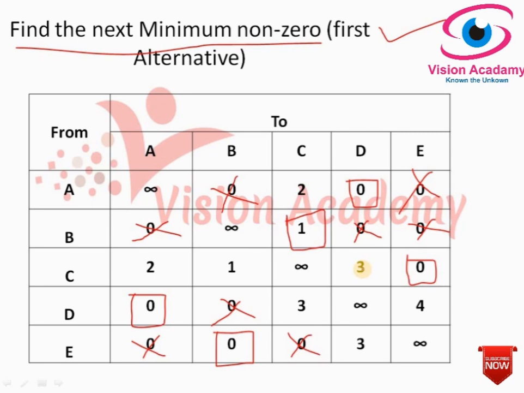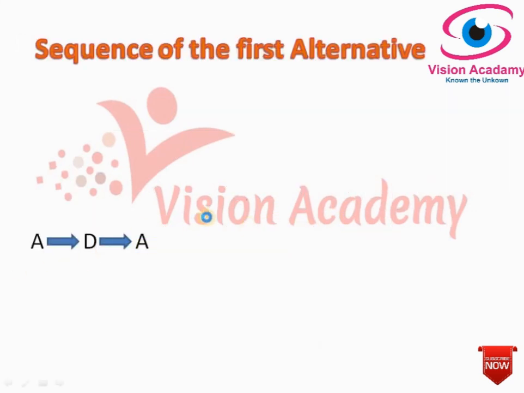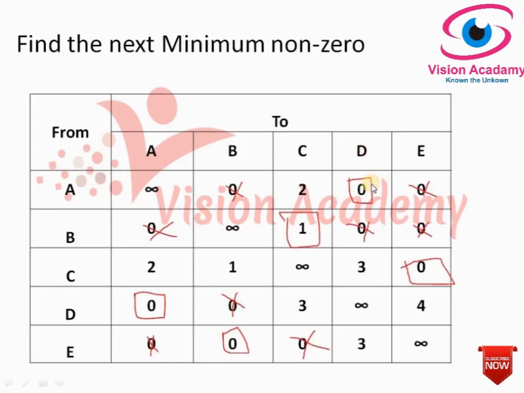So we have to check the sequence of the first minimum non-zero. The sequence would be A to D. When he reaches D, D becomes the source. So A is the source and D the destination he reached.